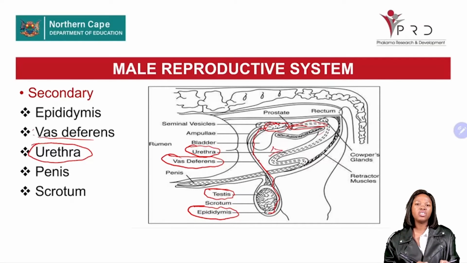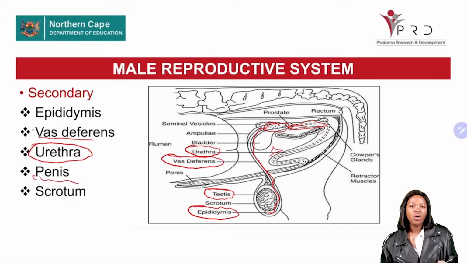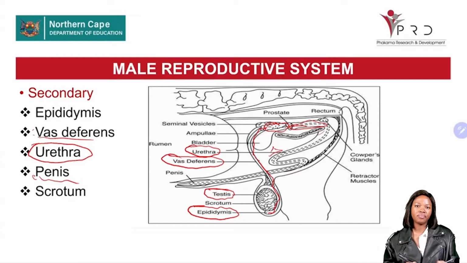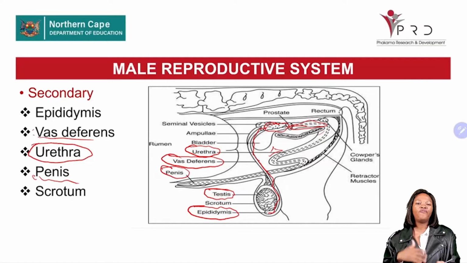And the second function, do not forget, is to transport urine from the bladder. That is the function of the urethra. Now, another accessory gland, we can name the penis. Now, the function of the penis,